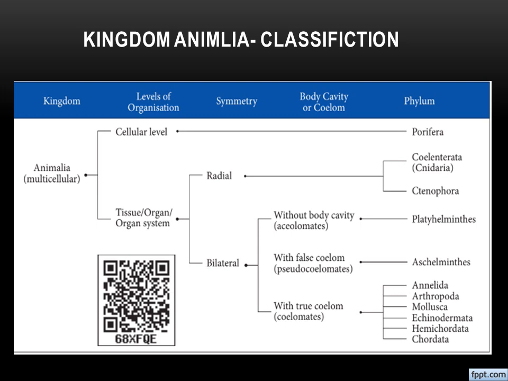Pseudocoelomate is present in the phylum Aschelminthes, for example roundworms. Then true coelom: all the other phyla belong to true coelomates, or eucoelomates. What are the phyla? Annelida, Arthropoda, Mollusca, Echinodermata, Hemichordata as well as Chordata.